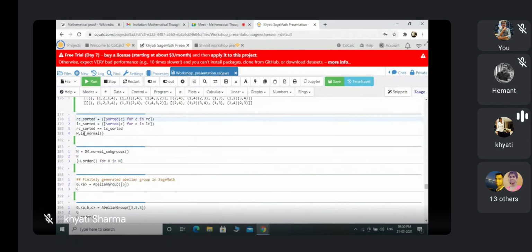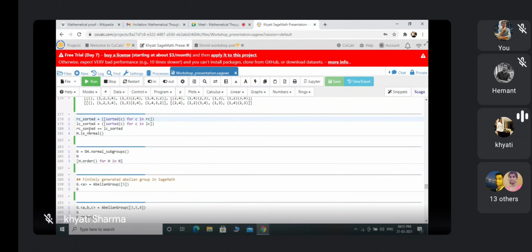What is the meaning of this sort command here? RC underscore sorted and LC underscore sorted are the names. Actually, the command is sorted C for C in RC. So this command means it will sort these sets, these cosets, according to the cycle type.